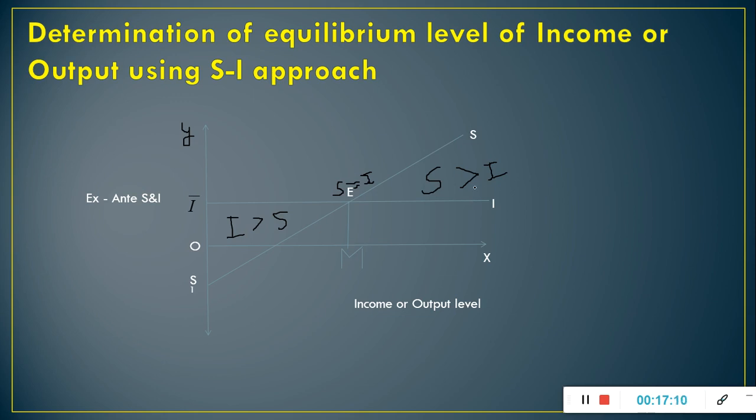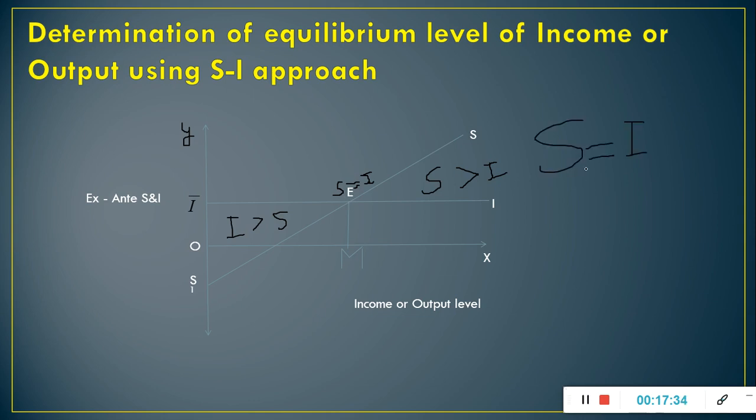The process continues till planned saving becomes equal to planned investment. That means until we reach point E again, where planned savings are equal to planned investment, that is the equilibrium level of income or output.